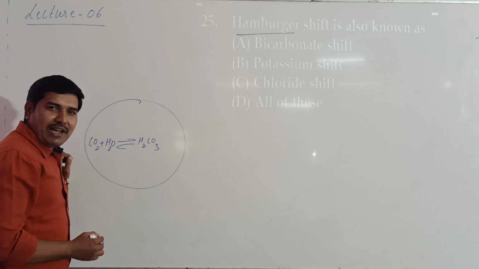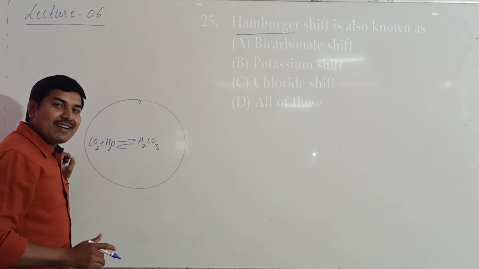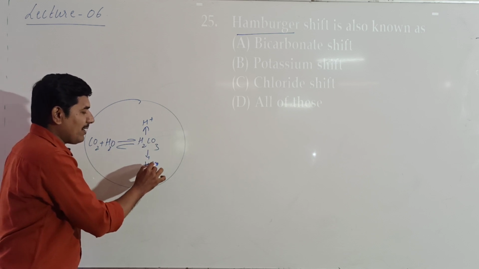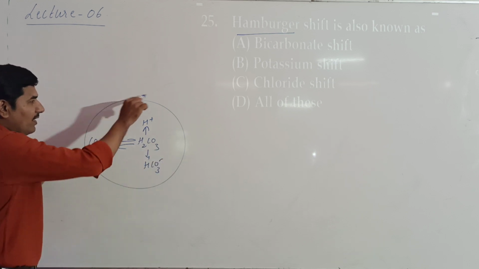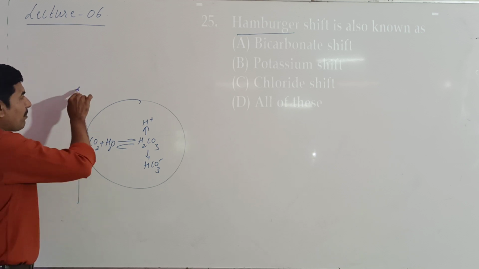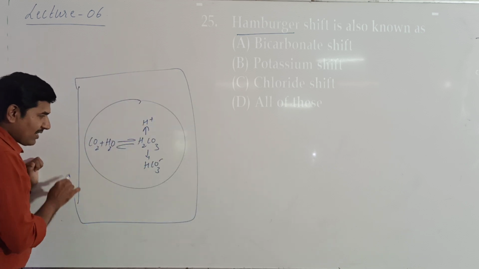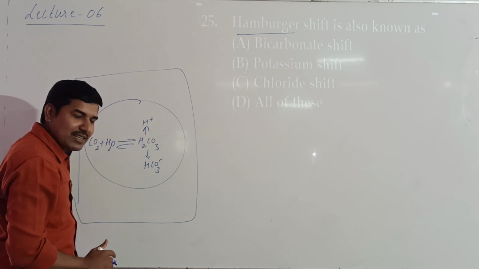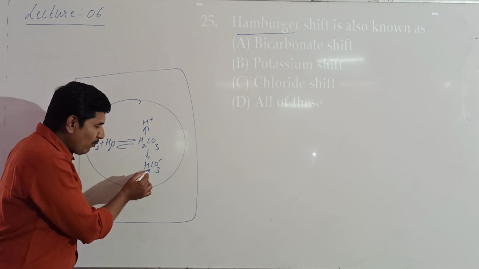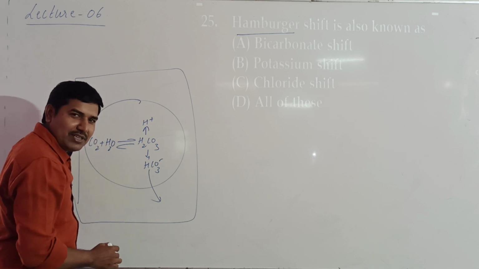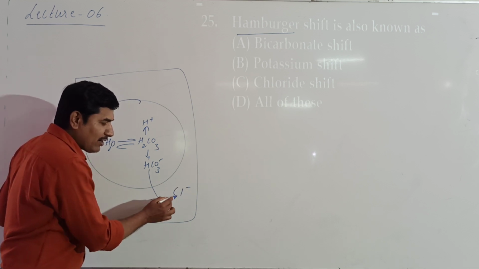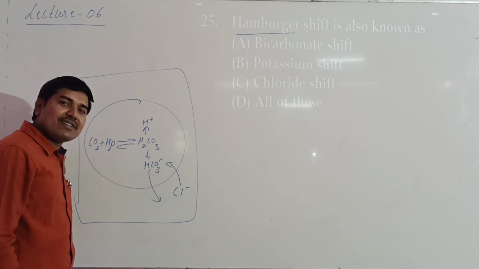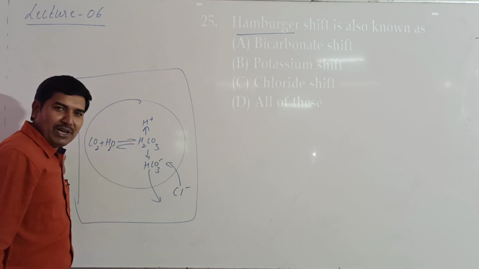Now this is unstable, and it readily dissociates into H plus and HCO3 minus ions. The membrane of RBC is permeable to negatively charged ions while impermeable to positively charged ions. As a result, these bicarbonate ions will move out of the RBCs and chloride ions will move into the RBCs, which we call the chloride shift or Hamburger's phenomenon.